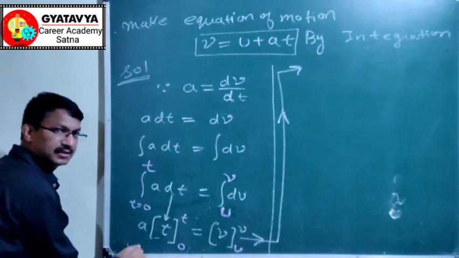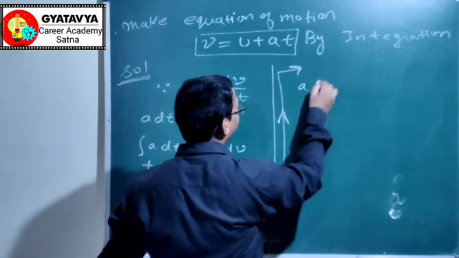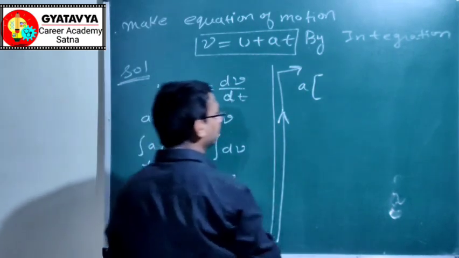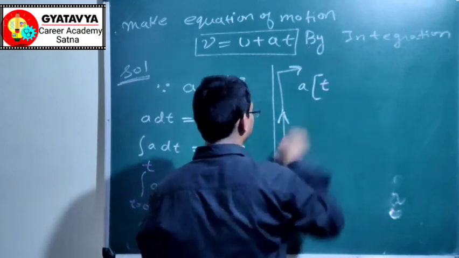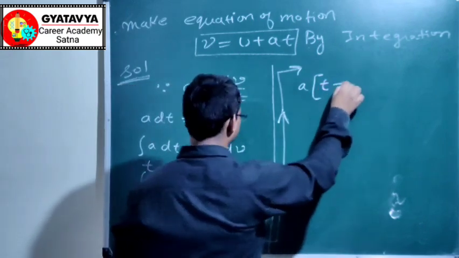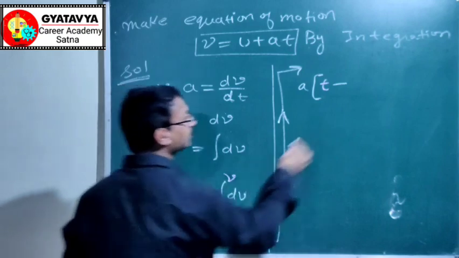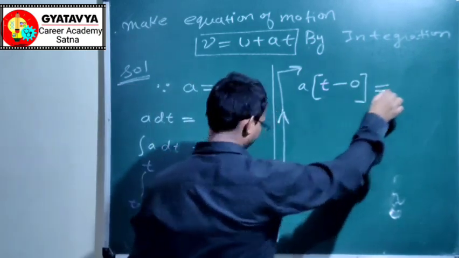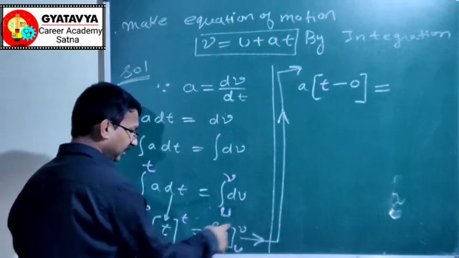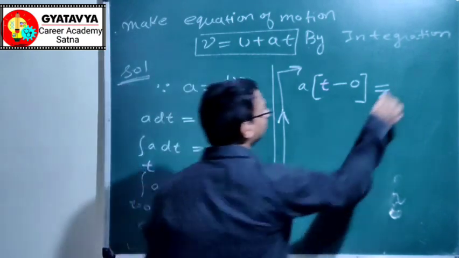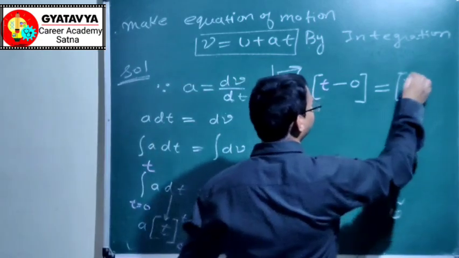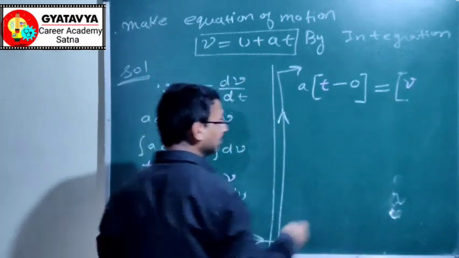Just put the limits. For a, first put the upper limit, this is t, then put minus, then put the lower limit 0. Place an equal sign there, put the upper limit in place of this. Upper limit is v, minus the lower limit.